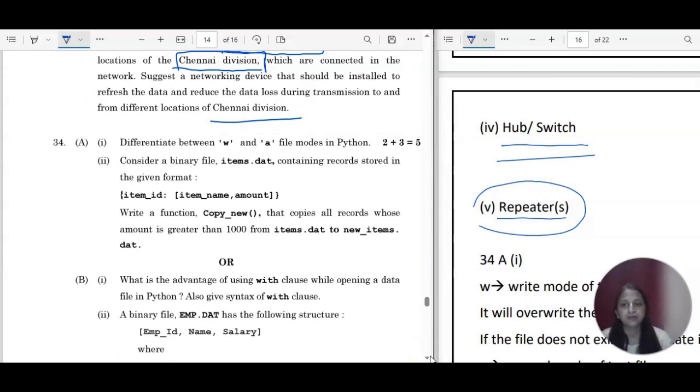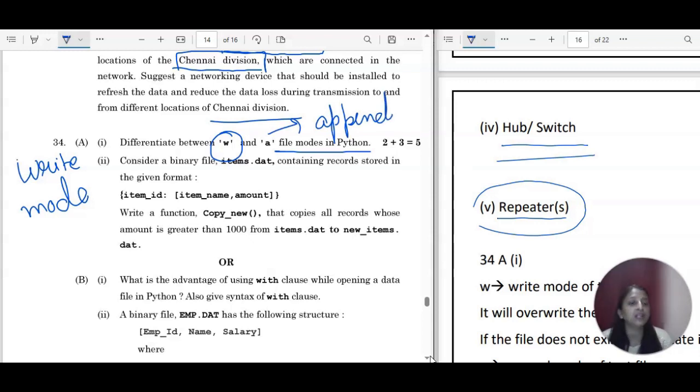Next to that, we have the differentiation between W and A file modes in Python. As you know, W is for what? It is the write mode, where if you want to start with a new file, you will open the file in write mode. And A is for append mode. If the file is already an existing file, then you will go for append mode.